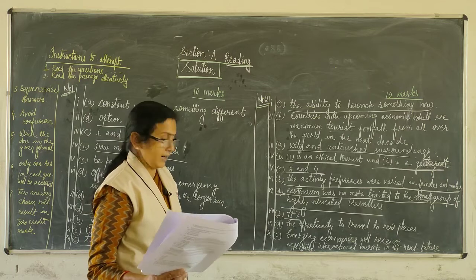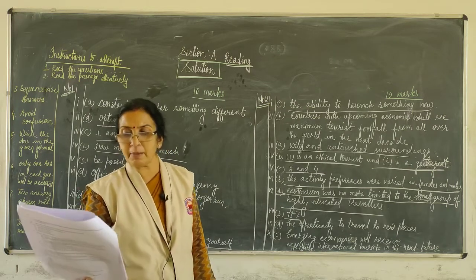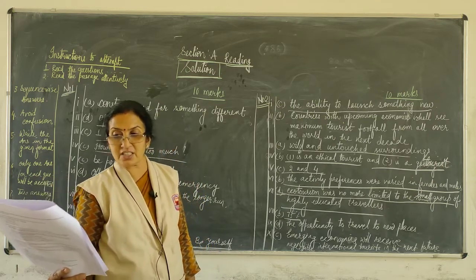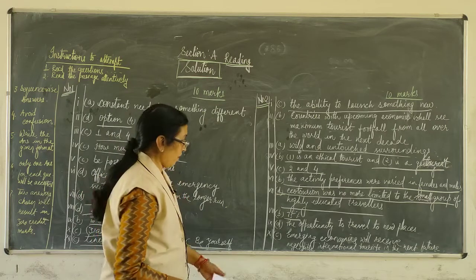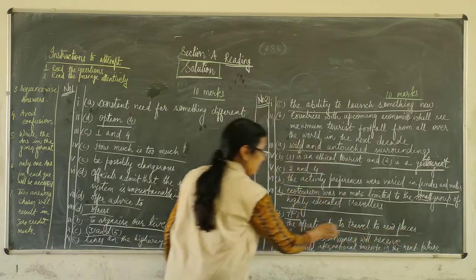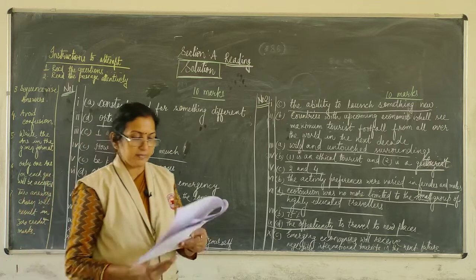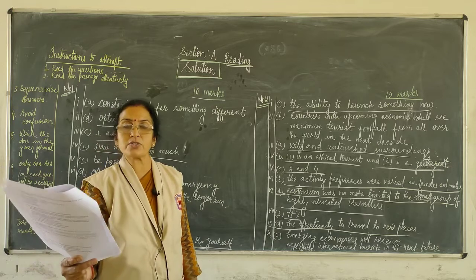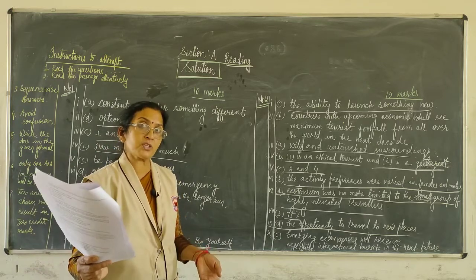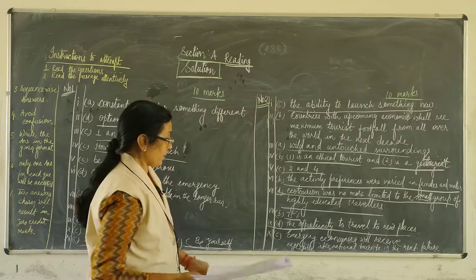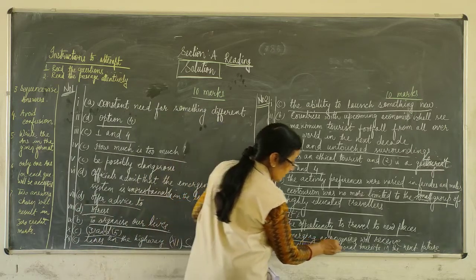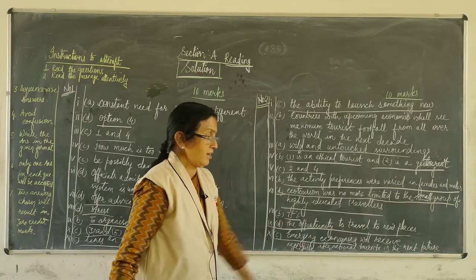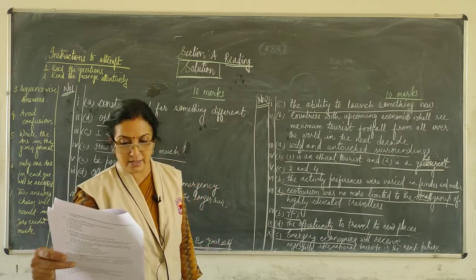Next is question number 9. According to the survey, one of the most powerful driving forces leading experienced ecotourists to invest in new trips was obviously the opportunity to travel to new places. This is the correct answer. 10th, choose the option that lists the statement that is not true. Again, the question is not true. Here, option C, emerging economies will receive negligible international tourists in the near future. This is the correct answer.